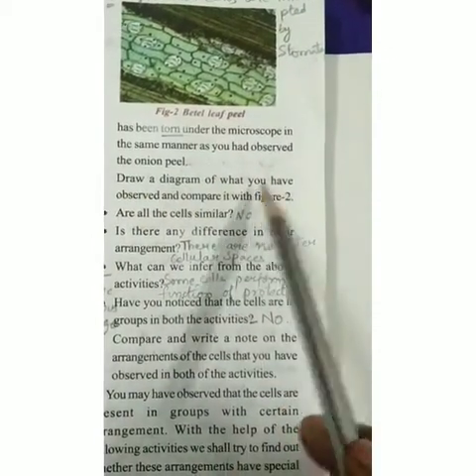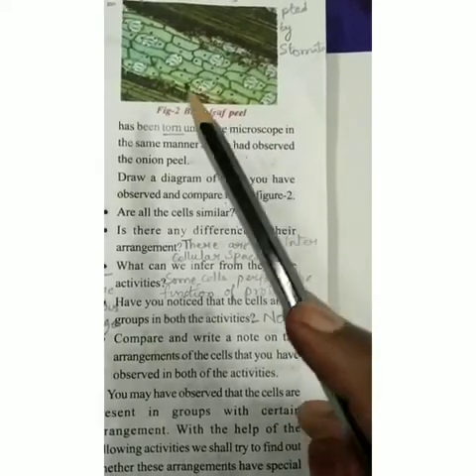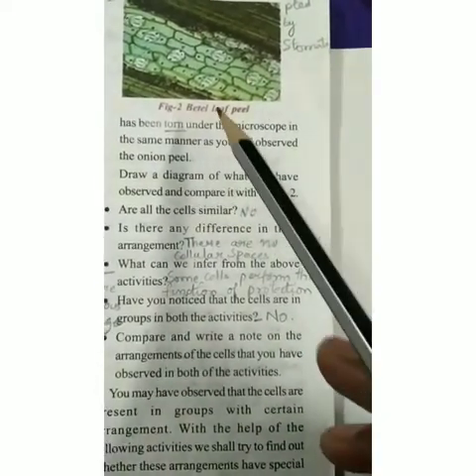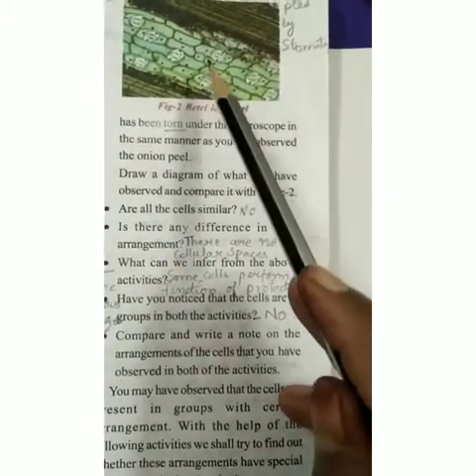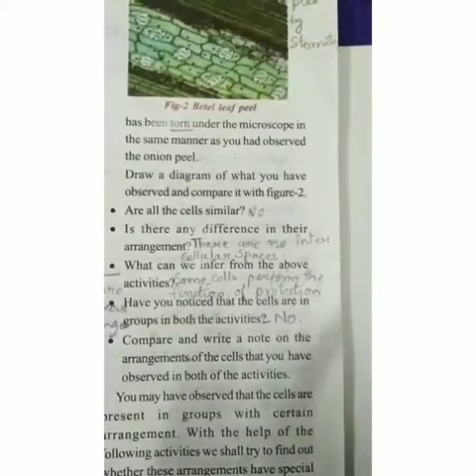And draw a diagram of what you have observed and compare it with figure 2. Are all the cells similar in this structure? No. Is there any difference in their arrangement? Yes, there are no intercellular spaces. There are no spaces between the cells.